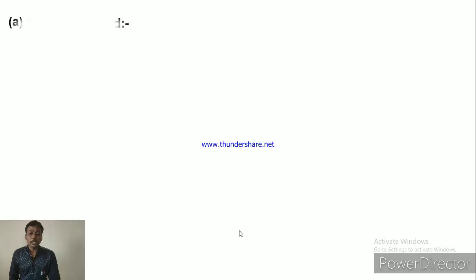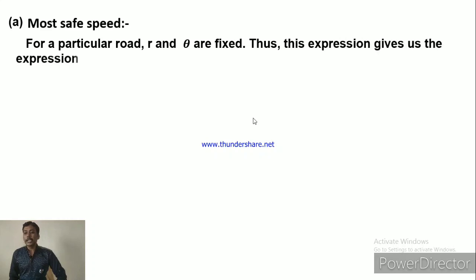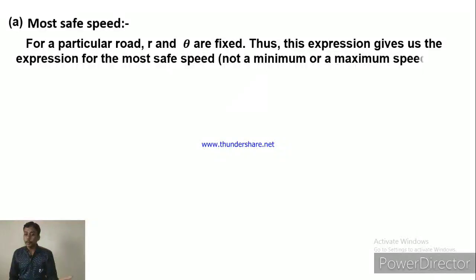So first, on this banked road, what is the most safe speed? For a particular banked road, r and theta are fixed. Thus, this expression gives the most safe speed, that is not a minimum or a maximum, on this road. If the road is fixed, then the radius and theta are both fixed for that road. Any vehicle can move on the road, only r and theta are fixed.